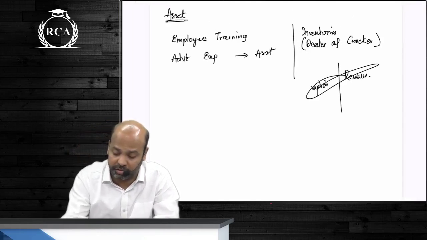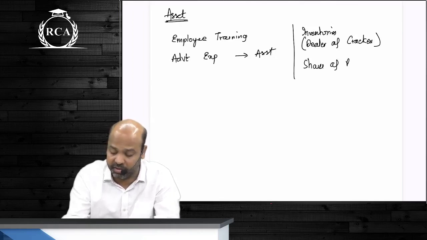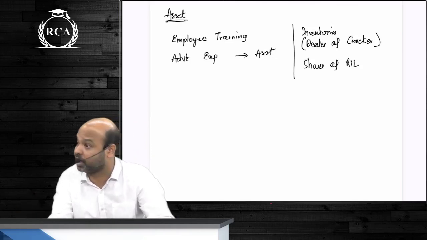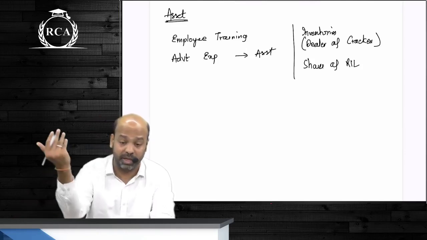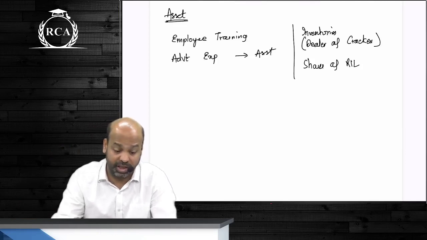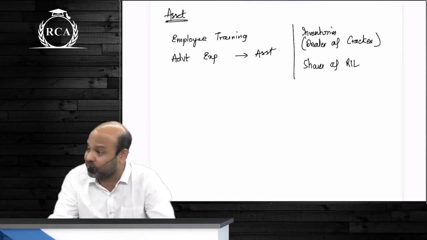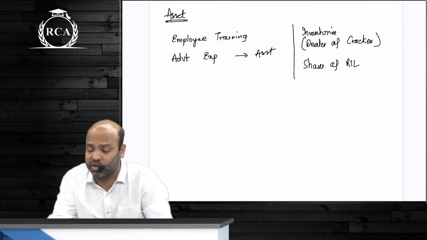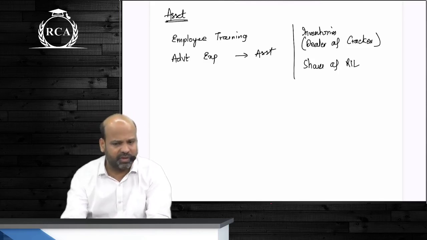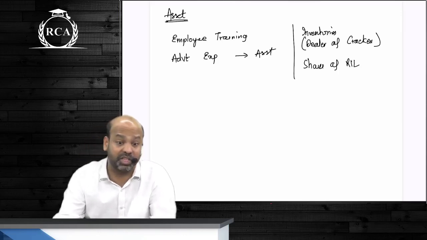I'm buying shares of a company from the market, guys, with an intention to sell it tomorrow. I'm buying shares of Reliance Industries. I just get to know that Donald Trump has won elections. It is very favorable for the Indian stock market as such, beta. So I start buying shares of Indian manufacturing entities. What do you think will happen if I want to sell them tomorrow? Will that still be an asset, or just because I have an intention to sell them tomorrow, beta, I should not disclose it as an asset? It is still an asset. Till I dispose it off as such, beta, I will disclose that as my asset. Does not matter even if I have an intention to sell it tomorrow.